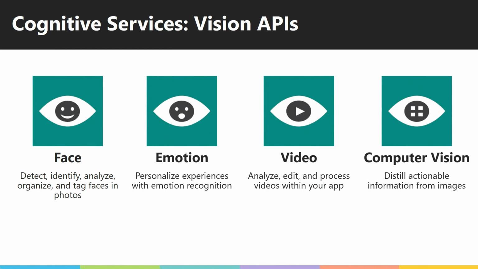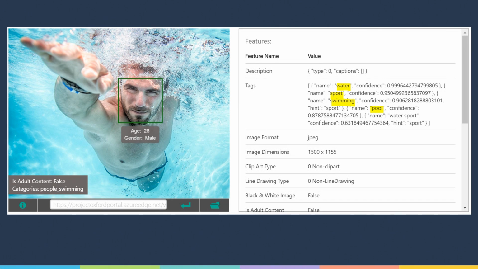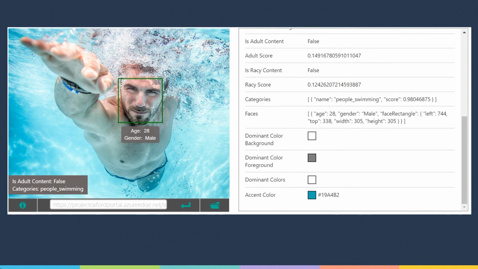And computer vision is super exciting because it looks at the contents within the image and actually parses it apart. So here, this is an example taken from our website. And again, as humans, we know a lot about this. We can see that it's a man swimming, but you can see the highlighted tags that it's actually able to detect that there's water in this photo, that there's a sport going on. That sport is swimming. He's in a pool. And further, we can know things like the adult and the racy score. So you can actually do content moderation in your app very easily. And you can know the colors that are in that image, so you can have dynamically generated borders, so the photo always looks great without you having to do that work.